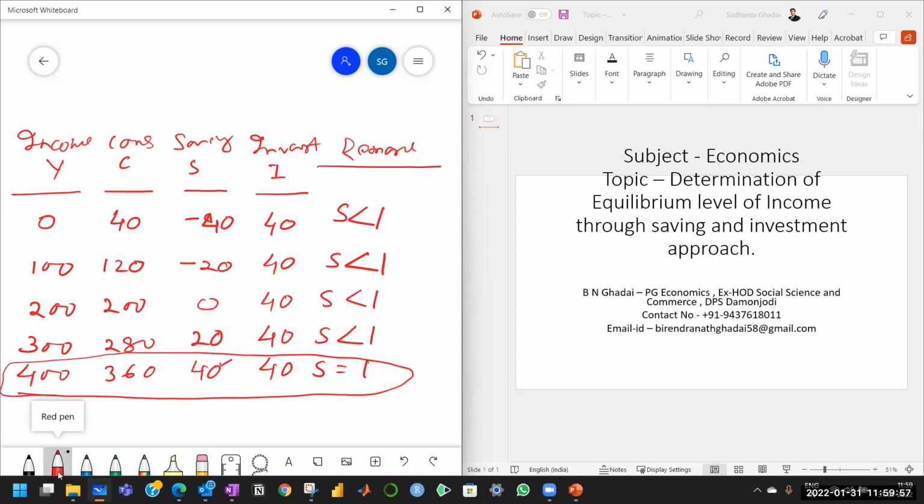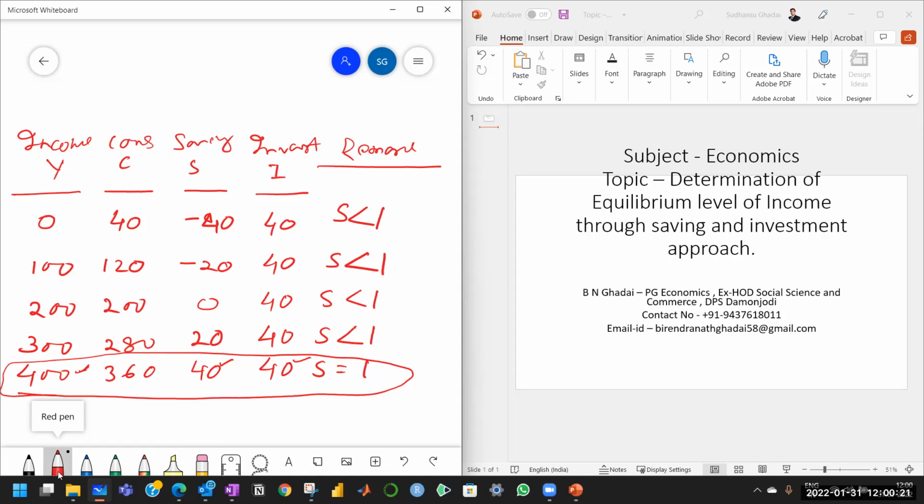That is, the planned saving is 40 and the planned investment is 40. So 400 is the equilibrium level of income. Here we see, as per this approach, the equilibrium level of income is determined at the level of 400. You may take whatever unit you like, 400 crores or whatever.